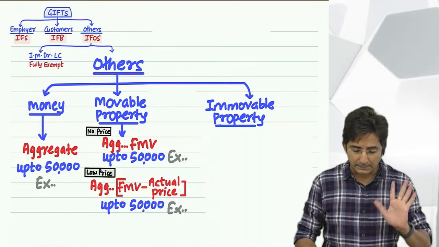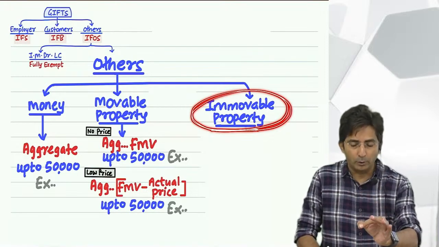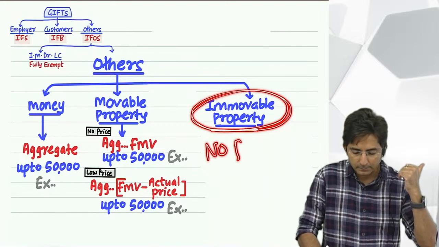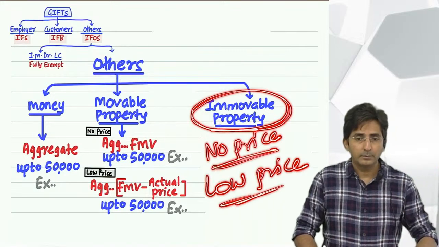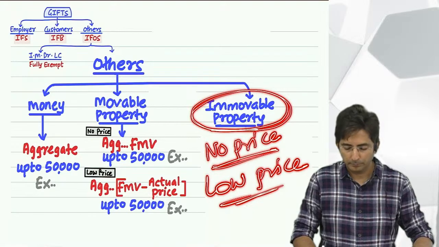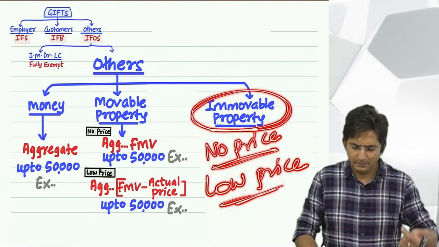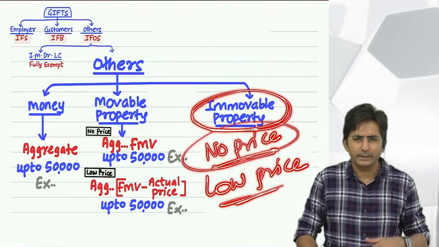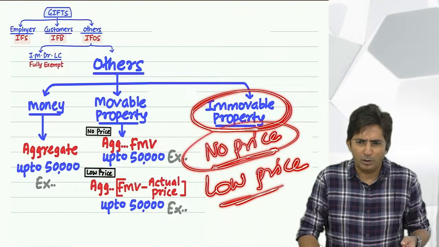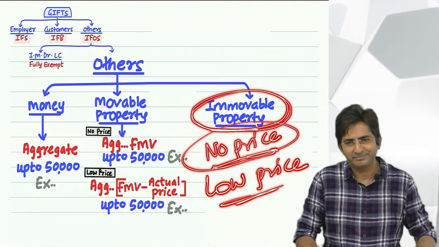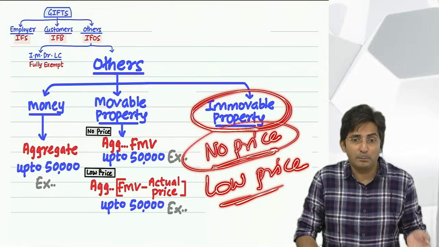Then last thing remaining, immovable property. Now see, in immovable property also you will find no price, low price. Give me an example of both. You imagine the example. If you are not saying, at least you think. See, no price means totally free. Means I got one house free. Means some friend of mine said, you want this bungalow? Take it. It's yours. We don't have such a friend, but just for example.